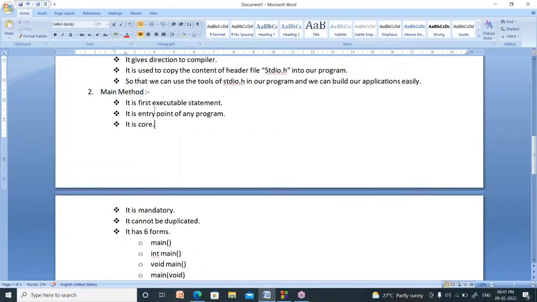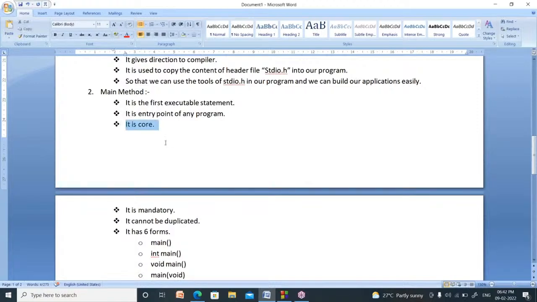What is the main method? It is the first executable statement. You should be in a position to answer this question. Why? Because in all the programs you use the main method. Without the main method, you cannot build a C program. So you should know what is main. It is the first executable statement. It is the entry point of any program. Your program will be executed from the main method only.